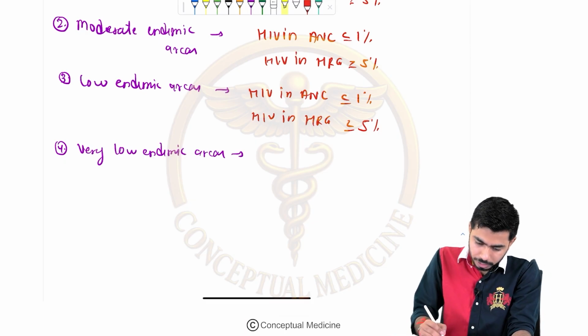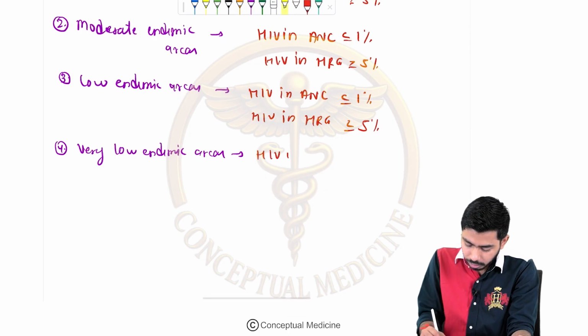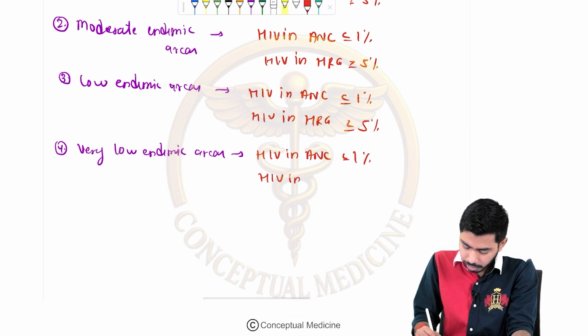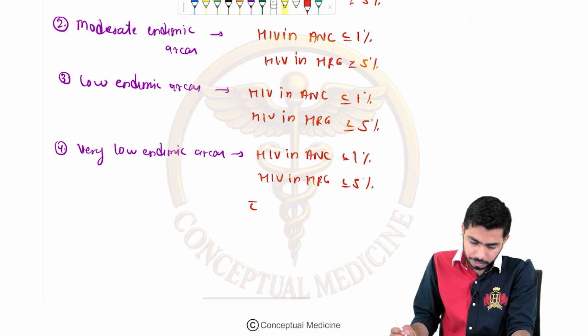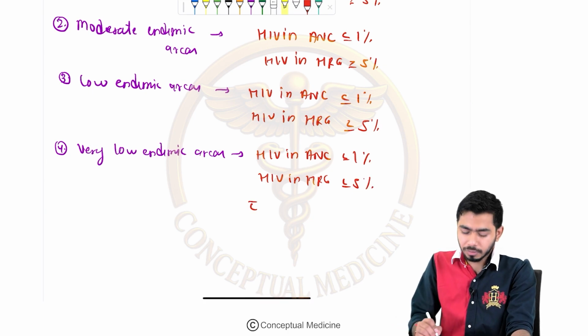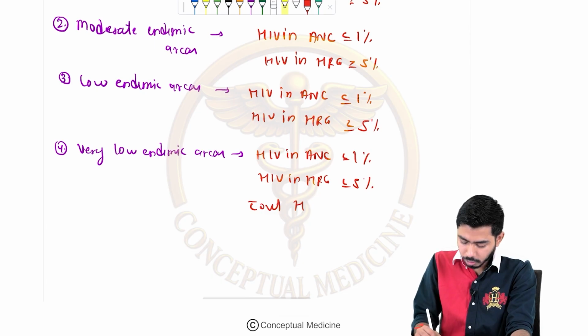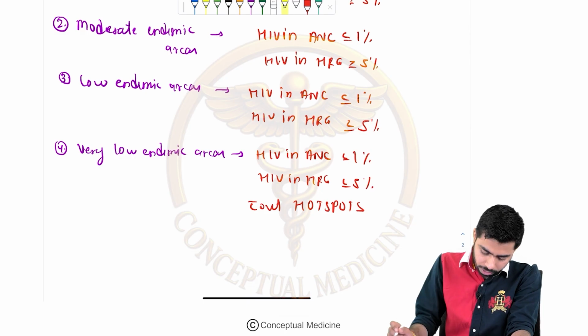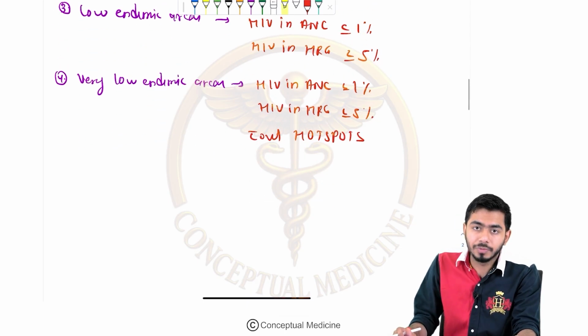So here obviously the HIV will be reducing, so HIV in the ANC females will be lesser than 1%, and HIV in the high risk group people is lesser than or equal to 5%, and they are not having any kind of hotspots as well, right? Okay, so that is the thing about the very low endemic areas.